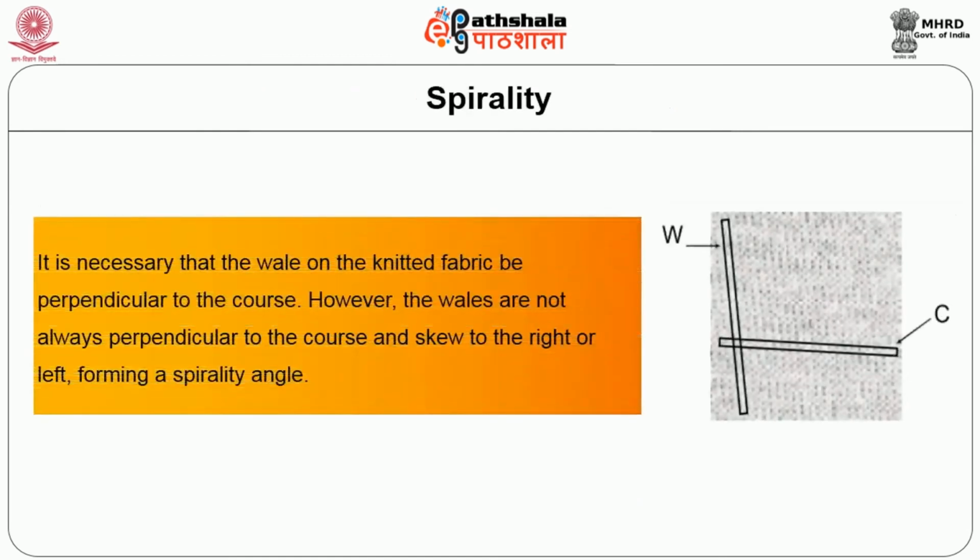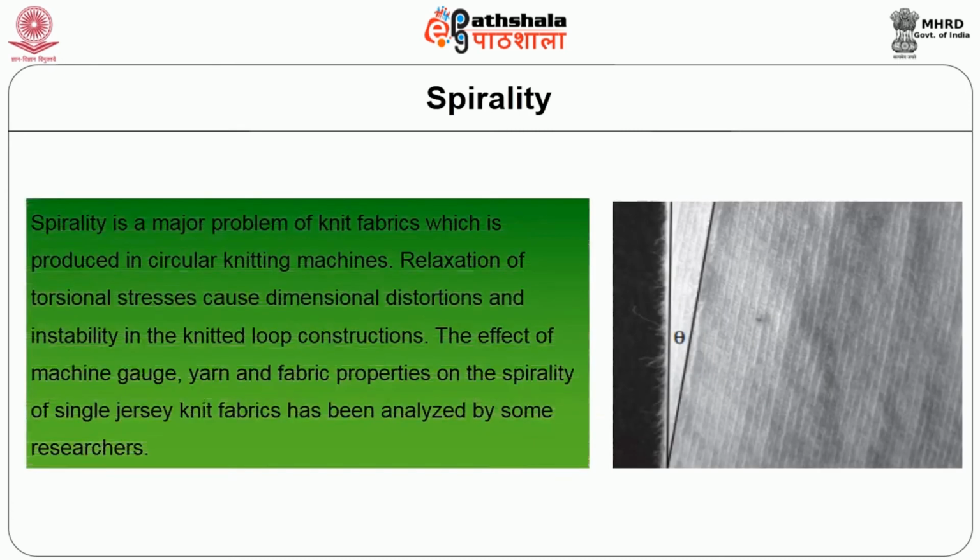Spirality. It is necessary that the wale on knitted fabric be perpendicular to the course. However, wales are not always perpendicular to the course and skewed to right or left, forming a spirality angle as seen in the figure. Spirality is a major problem of knitted fabrics which are produced in circular knitting machines. Relaxation of torsional stresses causes dimensional distortion and instability in the knitted loop construction.